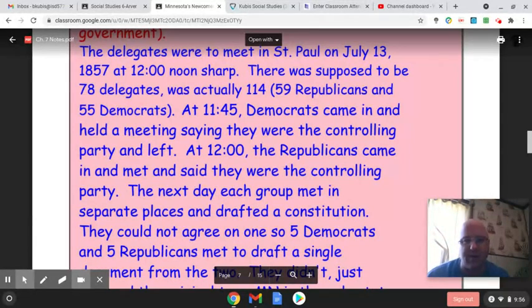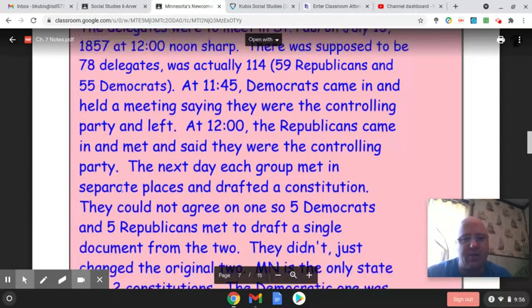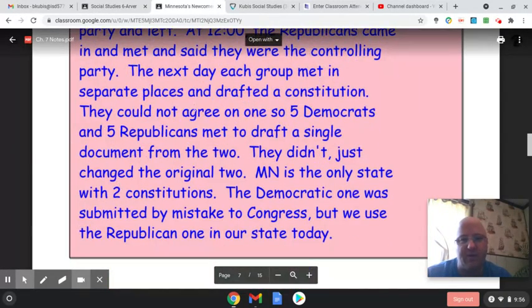So you have a Republican constitution, a Democratic constitution. They decided, okay, we have to meet. They said 5 Democrats, 5 Republicans come together, take the two, and make it into one. Well, they couldn't agree on anything. They couldn't agree on one document. So now Minnesota has 2 state constitutions.